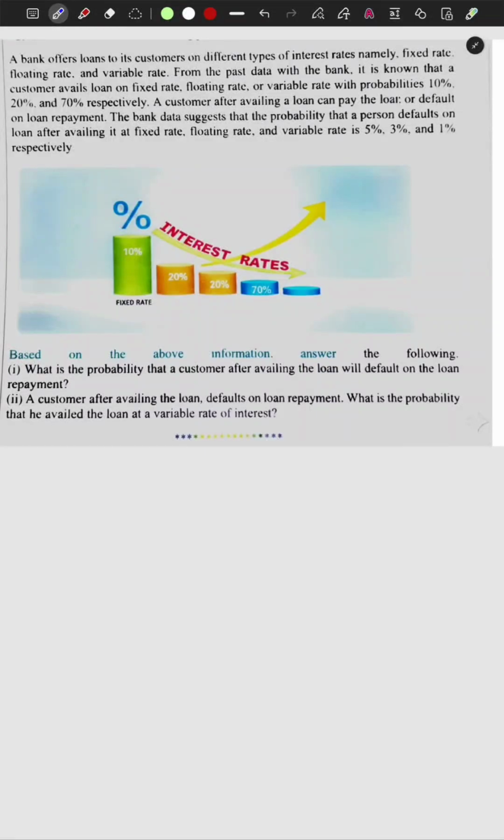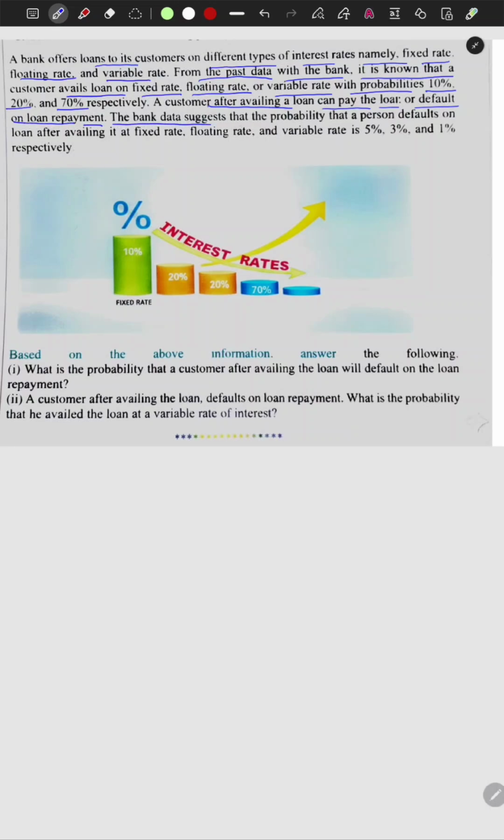A bank offers loans to its customers at different types of interest rates, namely fixed rate, floating rate, and variable rate. From the bank's past data, it is known that a customer avails a loan on a fixed rate, floating rate, or variable rate with probabilities 10%, 20%, and 70%. A customer, after availing a loan, can pay the loan or default on the loan payment.